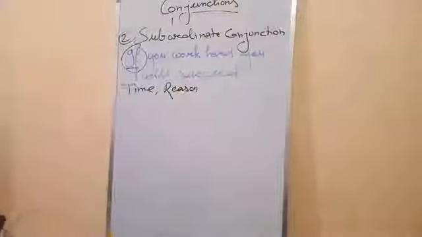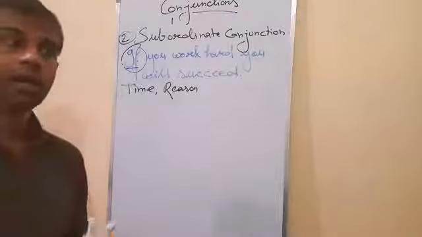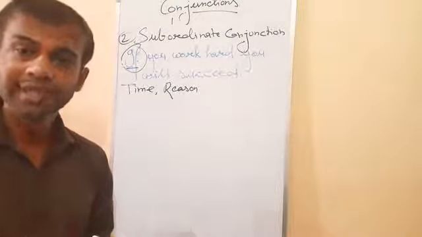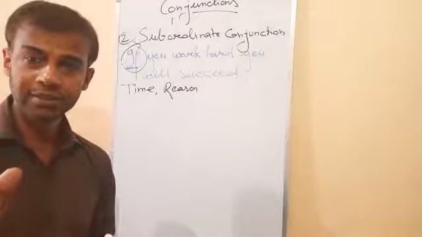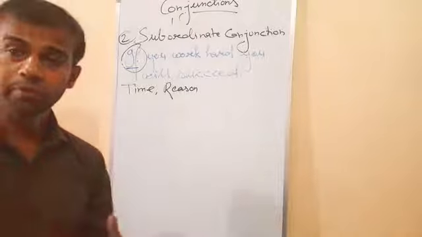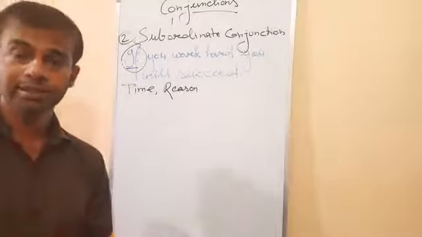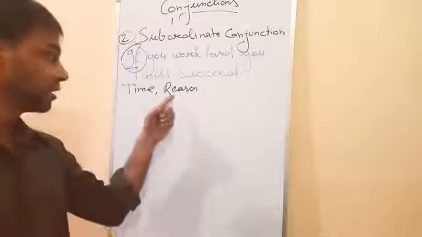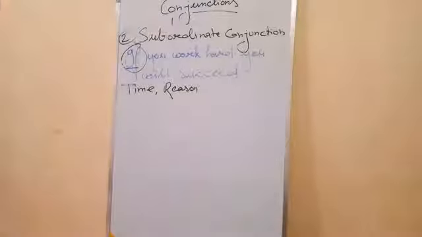Reason also comes in subordinate conjunctions. Like if you say, he will not come because he is ill. So because is what? Because is a conjunction here. What conjunction? Subordinate conjunction, and it gives the reason. Because gives the reason. So we can use it in such a way.